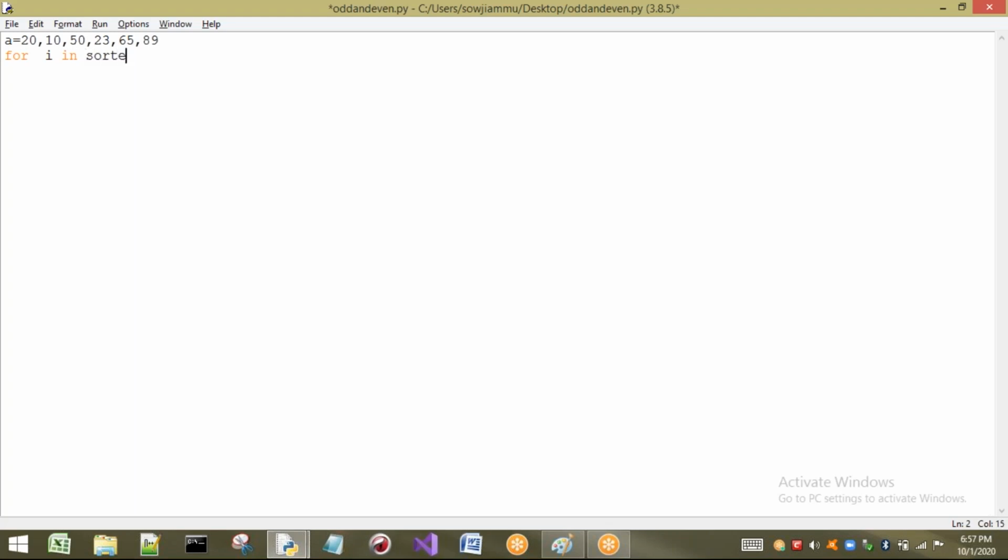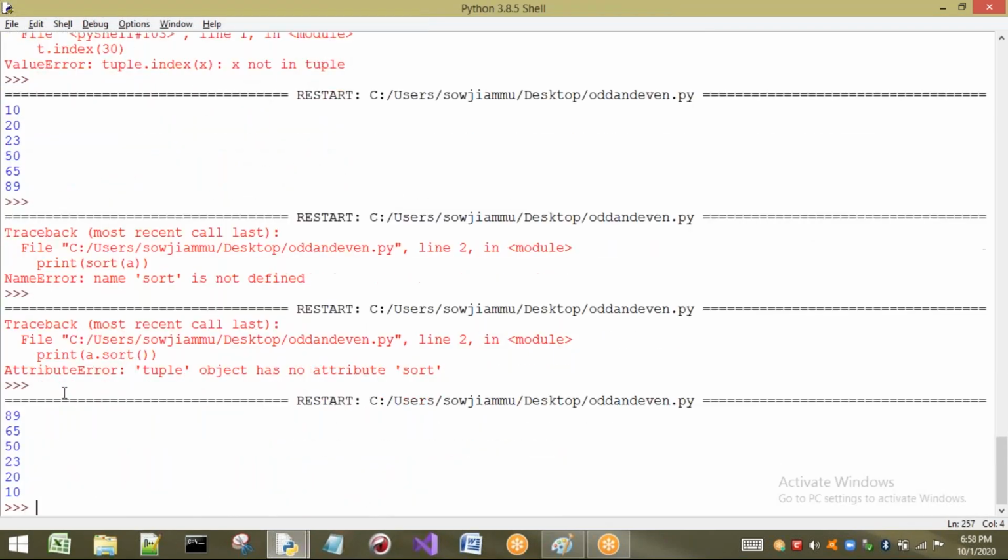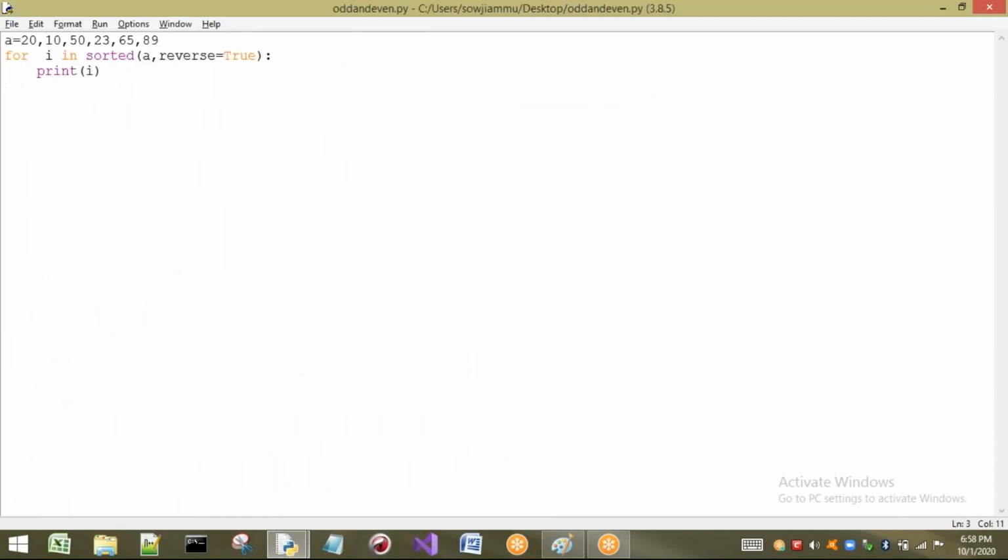That is sorted of what I want to sort in reverse order. Which element do I want to sort? A. A element I have to take, and what do I have to write? Reverse equal to true. Then what happens? The normal sorting order is ascending order. If I write reverse equal to true, the reverse of ascending is descending only. So automatically descending order will be printed here. Now see, if I print I, it is going to give the elements in descending order.